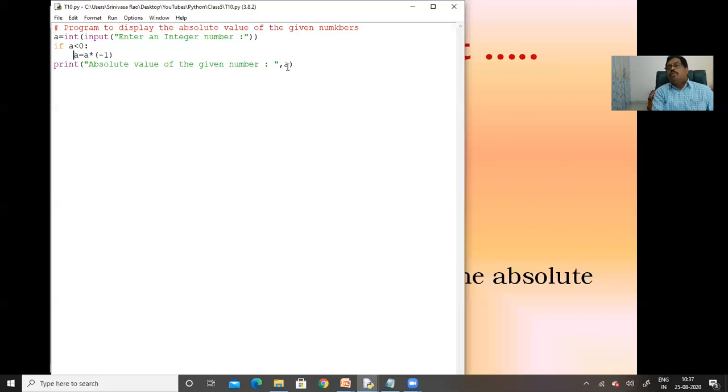Directly we are going to print the a value. Here, if it is less than 0, we are going to perform some operation. That operation is that the value is going to be multiplied by -1, and that value is going to be stored into the same variable. It is going to be printed like this.